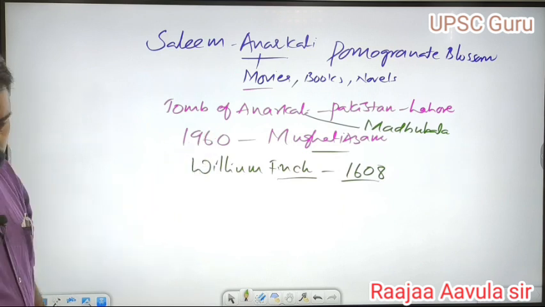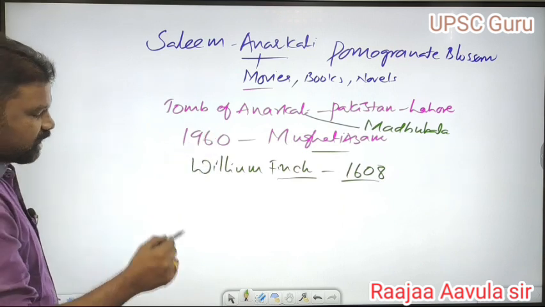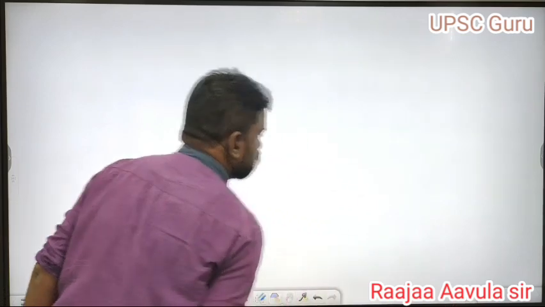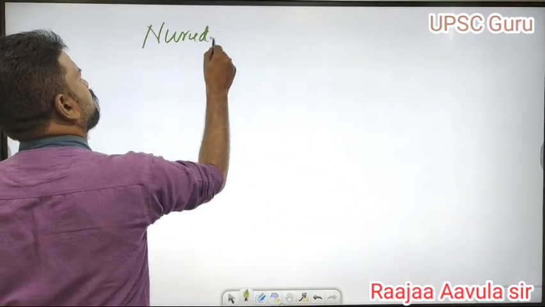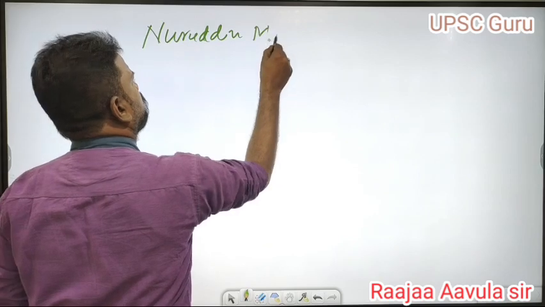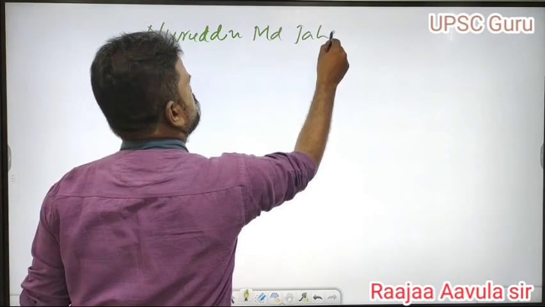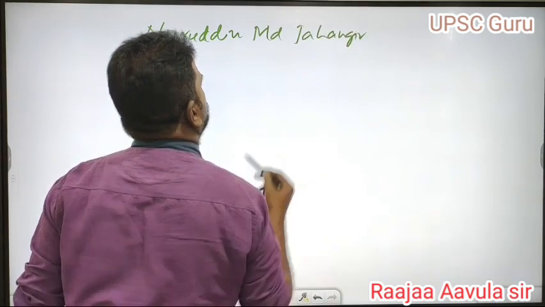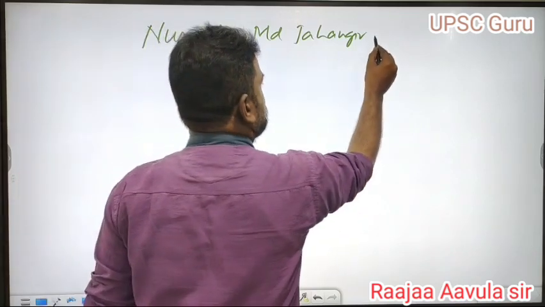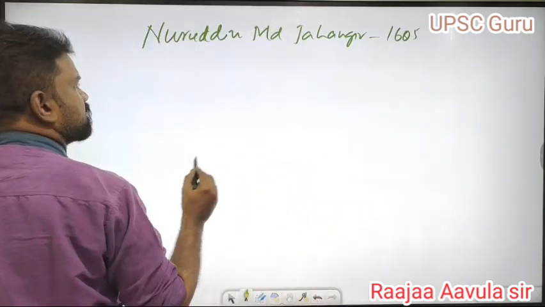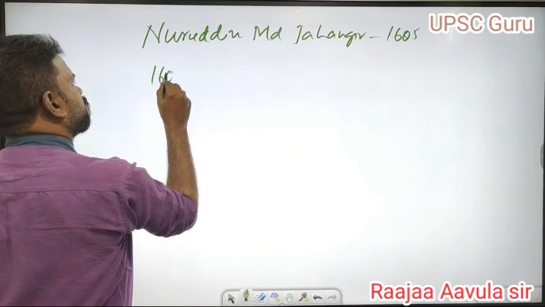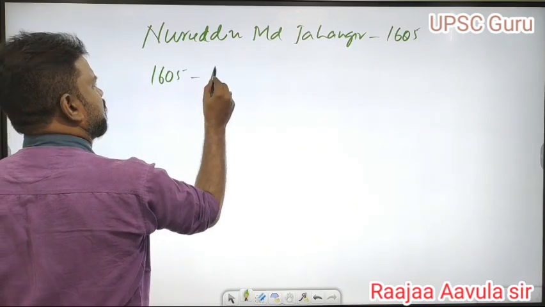Nuruddin Muhammad Jahangir was the original name of Jahangir. He came to the throne in 1605. At the last time of Akbar, in 1605, Akbar fell ill with diarrhea.